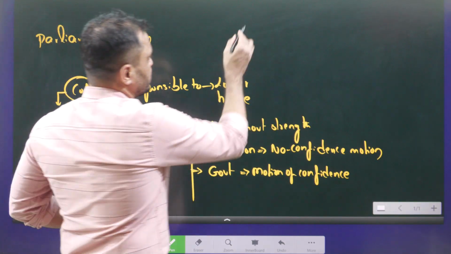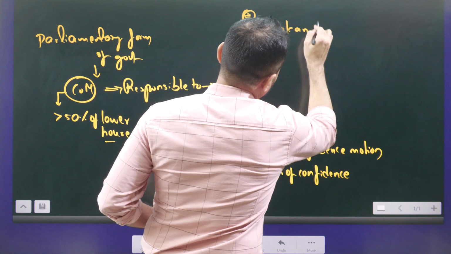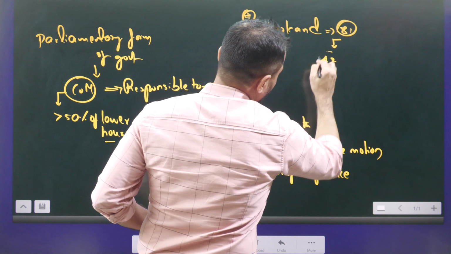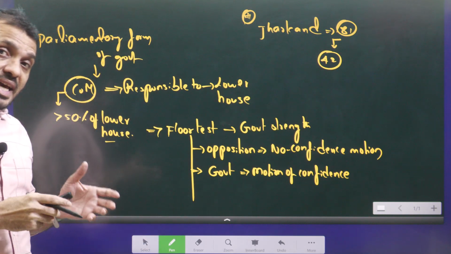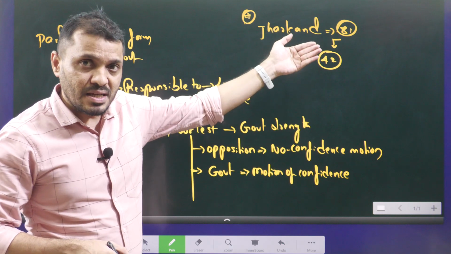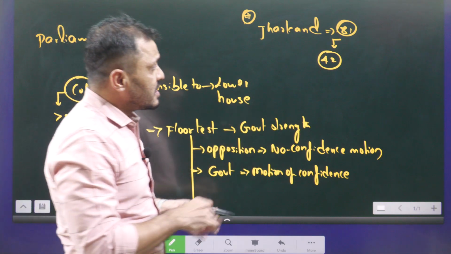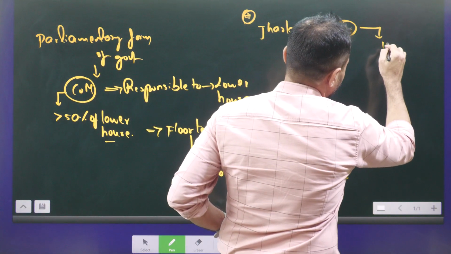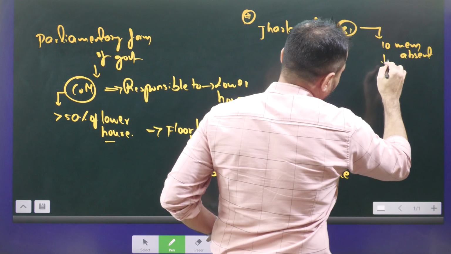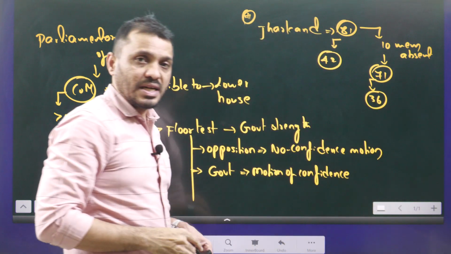The Jharkhand assembly strength is 81. So more than 50% means you require 42 MLAs. In case, for example, 10 or 15 MLAs are absent, then the strength will be lowered. For example, if due to some conditions 10 members are absent, then the strength falls to 71. Then 36 are required.